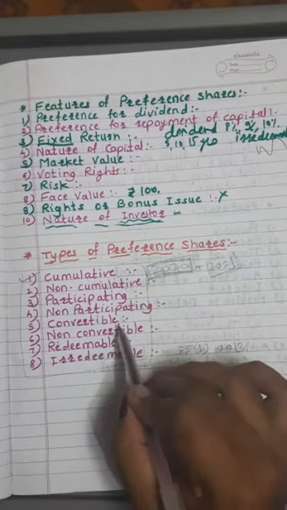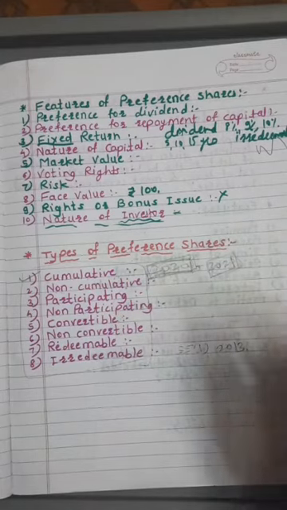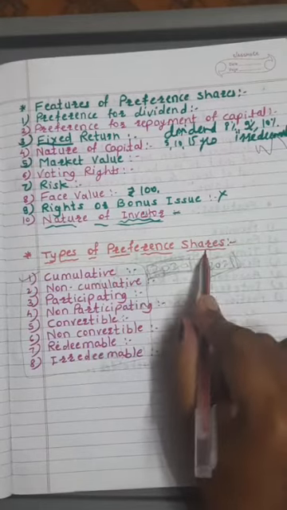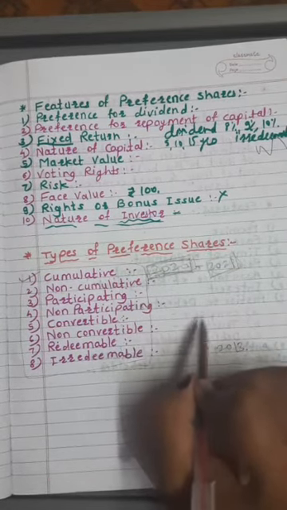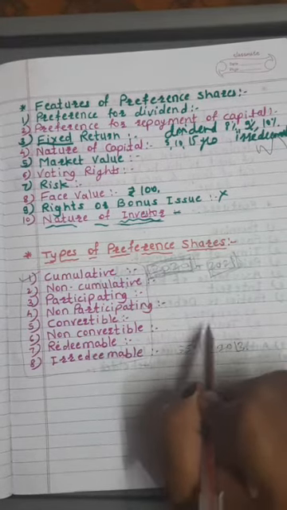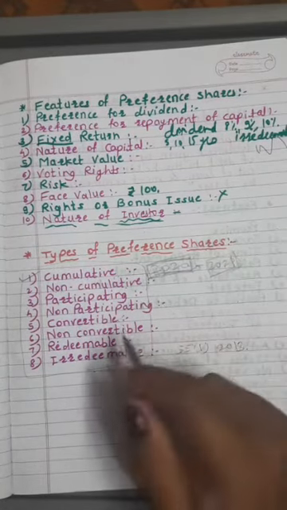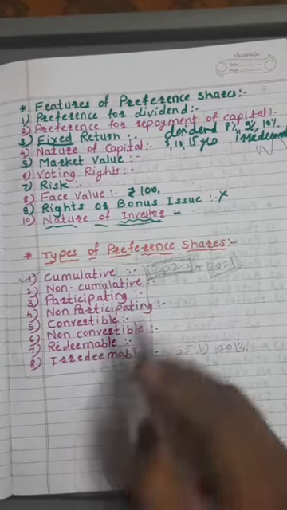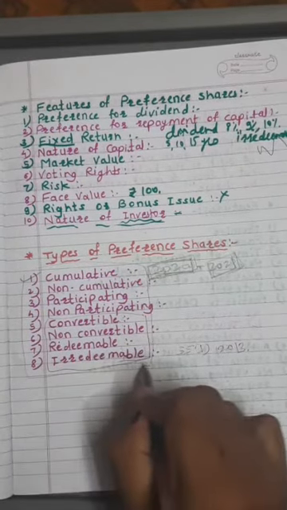If you study these 4 types, you have to write same explanation there also. Only the difference is of words. Instead of preference shares, you have to write debentures. Convertible debentures means debentures that can be converted into equity shares. Non-convertible debentures, debentures that cannot be converted into equity shares, are called as non-convertible debentures. Redeemable and irredeemable also. So convertible, non-convertible, redeemable and irredeemable, these last 4 points are common in case of types of debentures also.